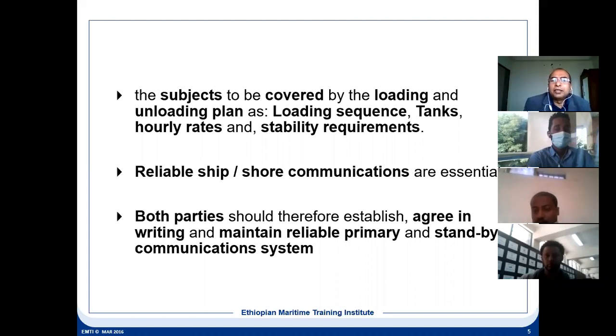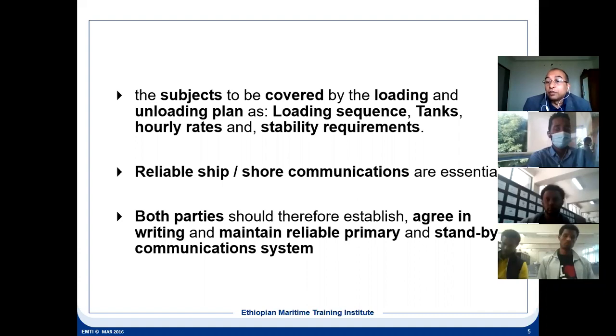Then the stability requirement, because during the loading, these are critical operations. Your tanks' loading condition keeps on changing. It is not a fixed load. Loading means the cargo is discharging from the shore, and you are adding weight in particular tanks.